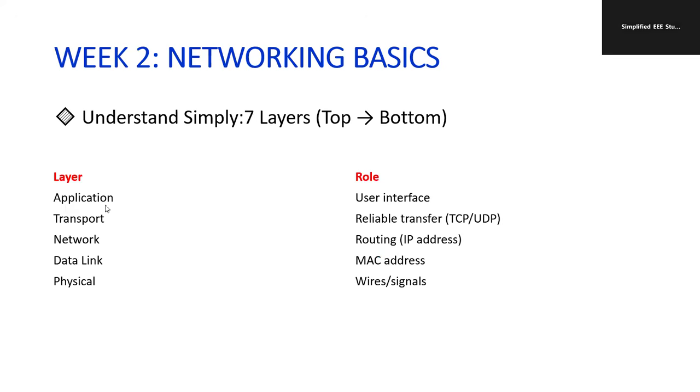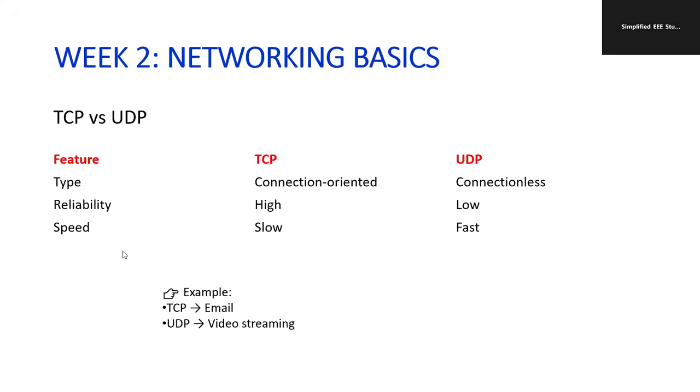Application layer, user interface. Transport layer, the role is reliable transfer, either TCP or UDP. Network layer, routing. It is actually the IP address. Data link, the role is the MAC address. Physical layer, that is wires and signals. Kindly remember this point. It is very important. So application is the user interface, and physical is wires or signals. Okay, try to remember this.